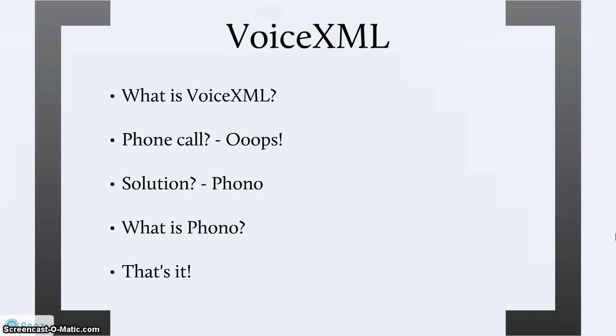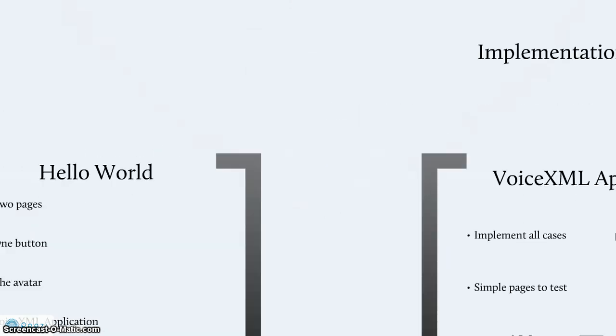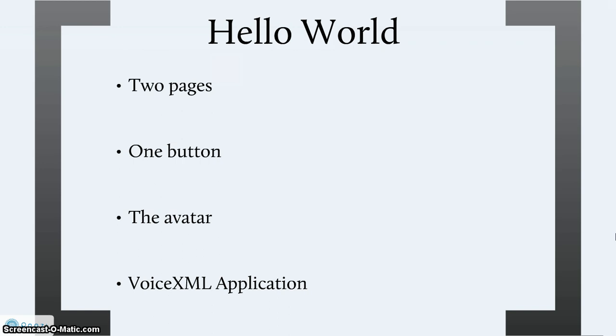Now that we have the strategy, our next question is to define our implementation roadmap. I've created a few steps for us to take. We would begin by creating a Hello World program. This program will contain 2 pages, 1 button, the avatar, and our voice, a very simple voice XML application. How this program will work is when we load up the first web page, there will be a button displayed on the page, and the avatar would also be displayed at the bottom right corner of the page.